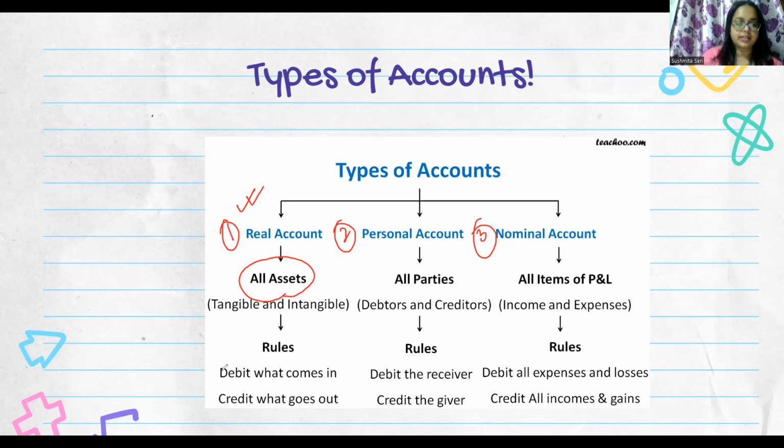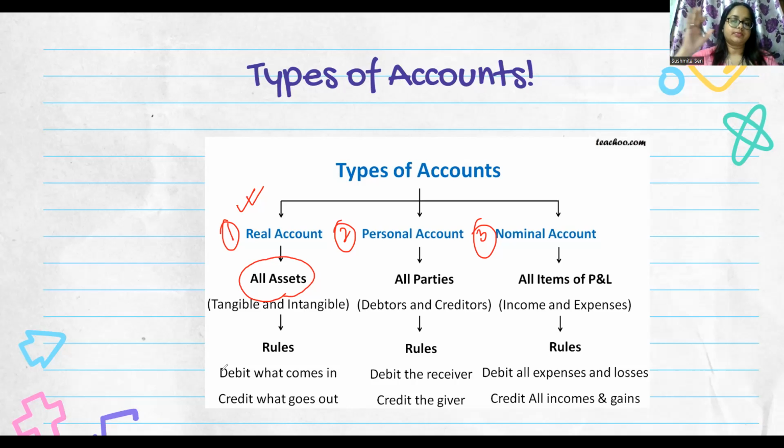And what is the rule for the real account? Debit what comes in, credit what goes out, which means that whatever furniture or whatever assets are coming in, we are supposed to debit it, and whatever furniture or any kind of asset we are selling off, we are supposed to credit it.